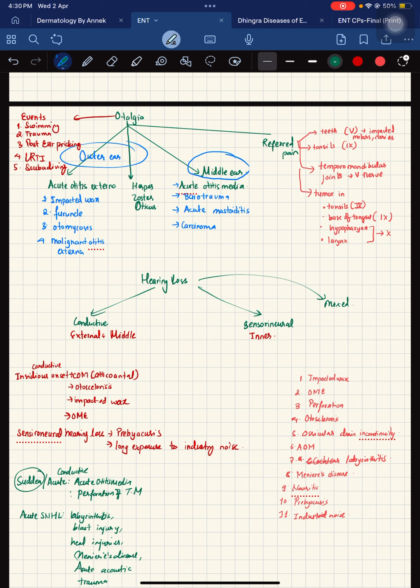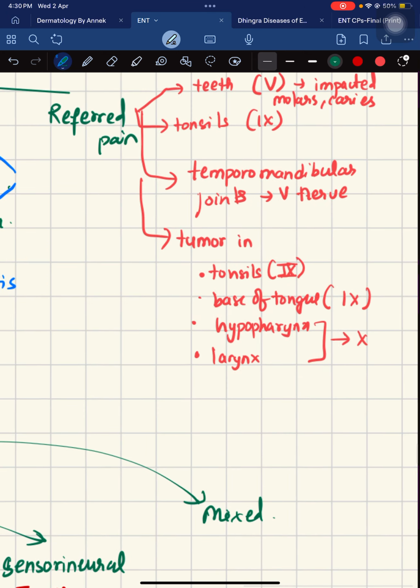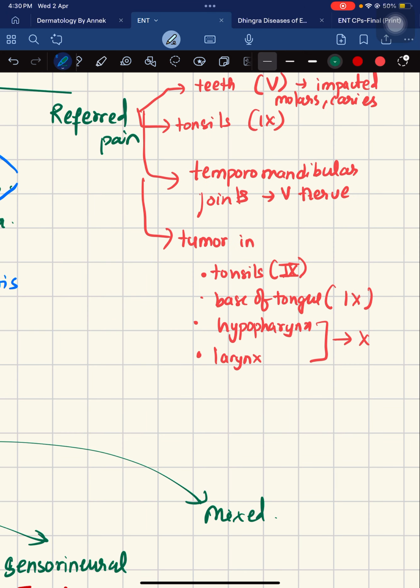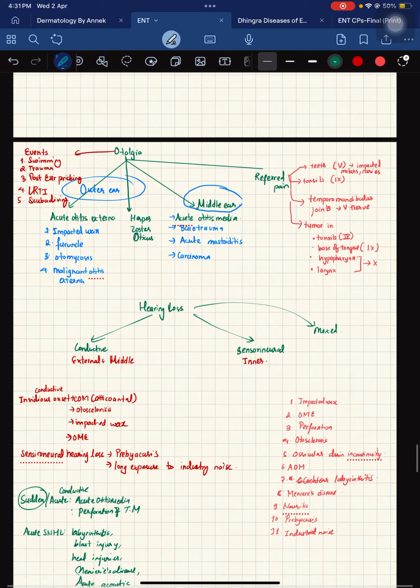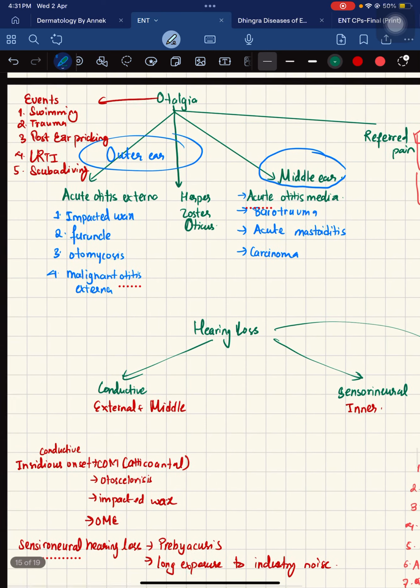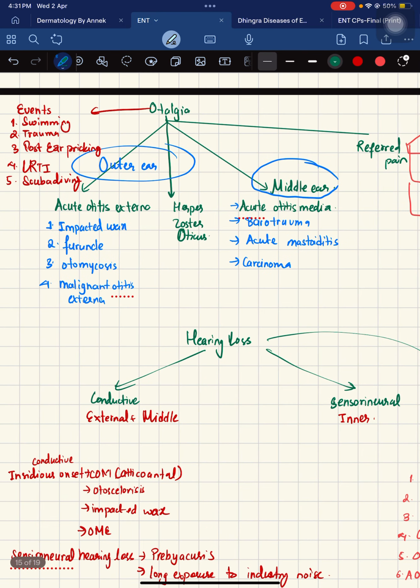It can also be referred from the tonsils due to the glossopharyngeal nerve, or it could occur due to radiation from the temporomandibular joints through the fifth cranial nerve, or it could be due to tumors in the tonsils or base of the tongue, hypopharynx and larynx as well.